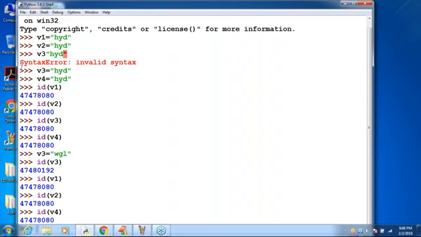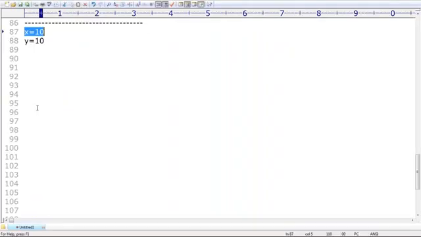Okay, so that's all. The previous link by default will be gone. This is what you should be aware of. All fundamental data type objects are immutable. Next, there are only two things you should be aware of. Point number 1: everything in Python is an object. Second one, sir.